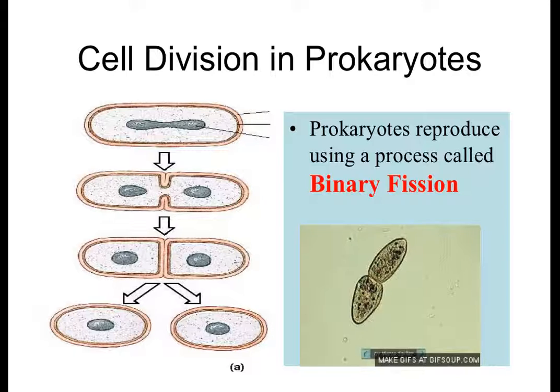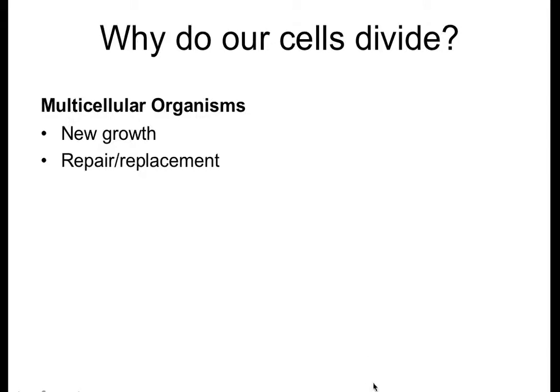So that type of division in single-celled organisms like prokaryotes, bacteria, is called binary fission. So remember, B for binary, B for bacteria, that's the type of cell division that we're going to see.